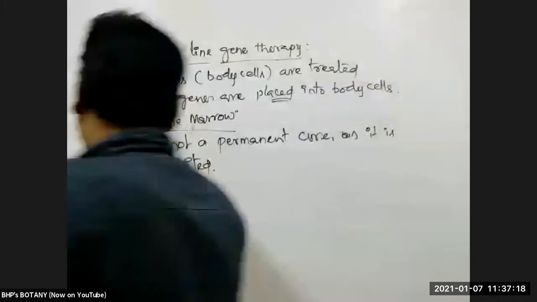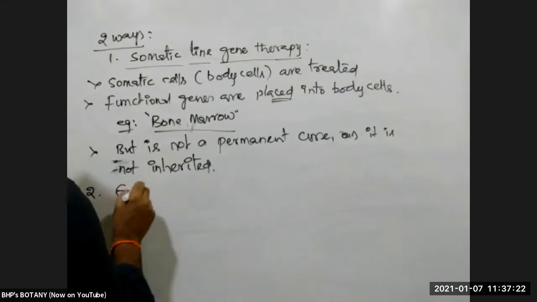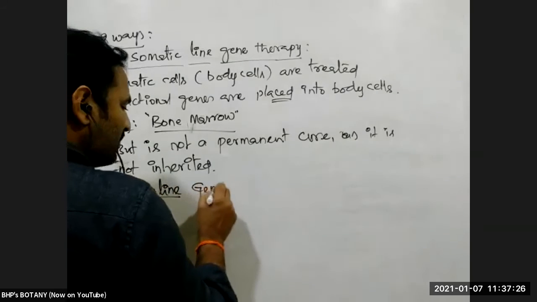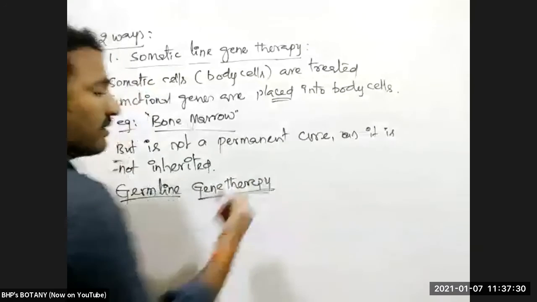Okay, so in that case, we can do the second way of gene therapy, which is germline gene therapy. This germline gene therapy is carried out in germ cells.